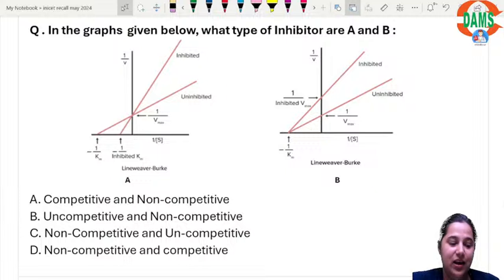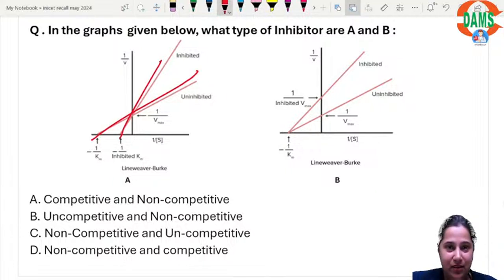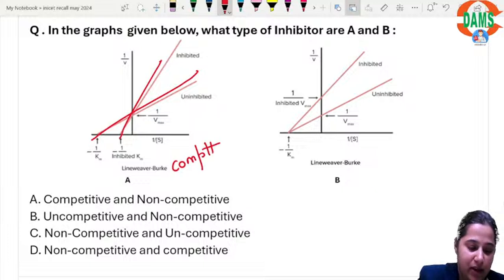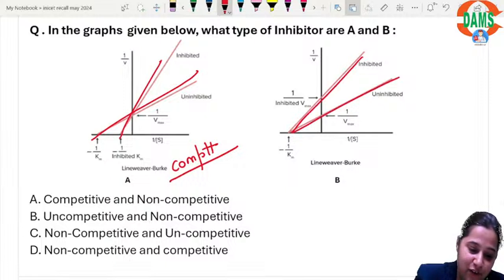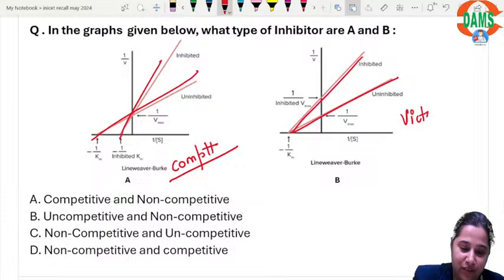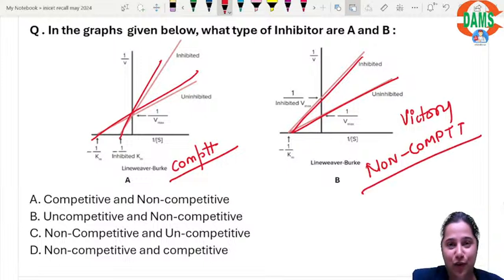If you see a cross in the graph, that means it is competition and it will be a competitive enzyme inhibitor. If you see a V in the graph, that means victory, no competition. Forget everything else. That is how you will get your answers: competitive enzyme inhibitor, non-competitive enzyme inhibitor.